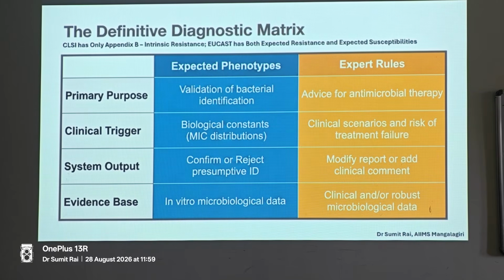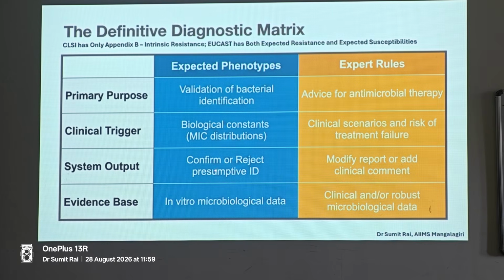First we have to be dead sure about the identification of the bug, which is why it is not a bad idea, if your MALDI is not giving you the correct result, to go in for phenotypic identification and serological identification, and try to understand if this is the particular bug and this is the MIC value, then what are the biological constants? If you know that this is group A streptococcus, the MIC value for penicillin is going to be 0.0625. It will not be 1, it will not be 0.5, it will be very, very low. Alright.